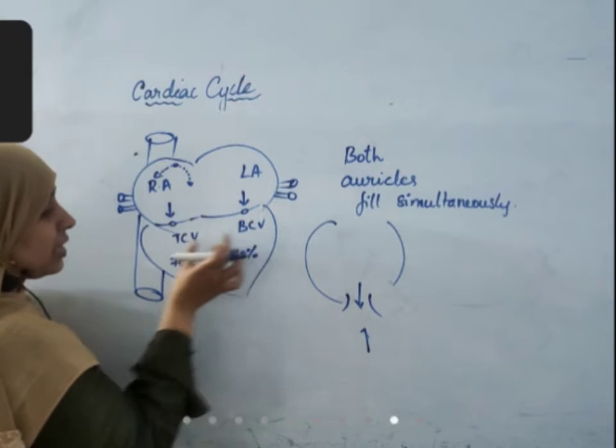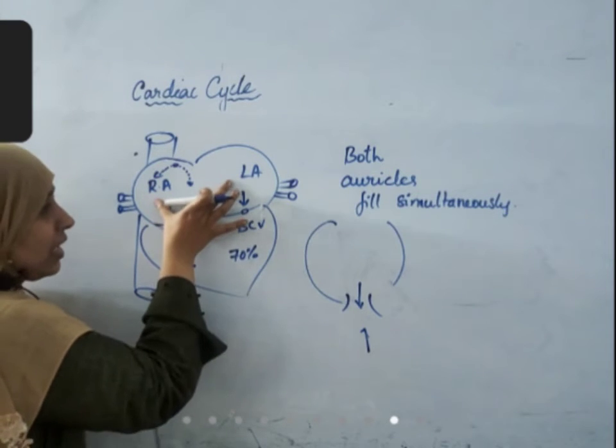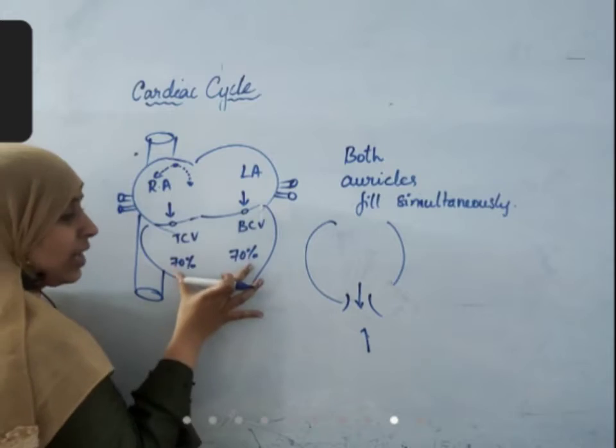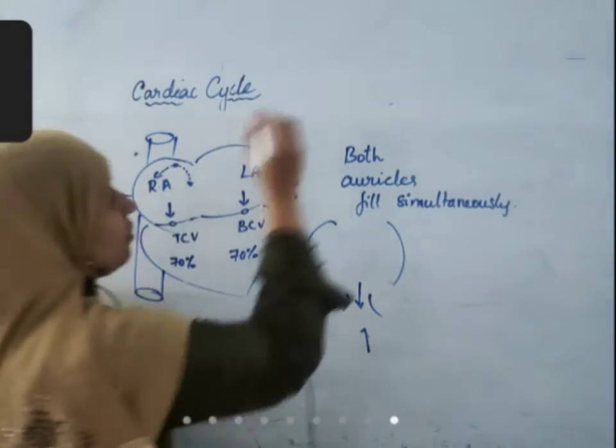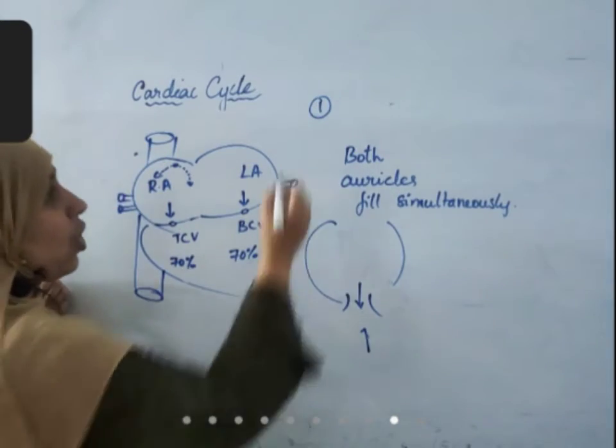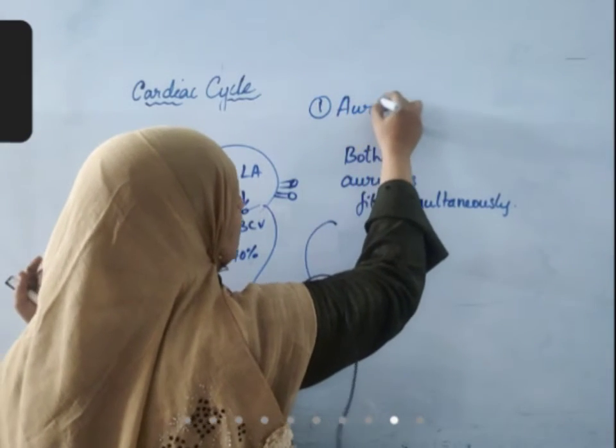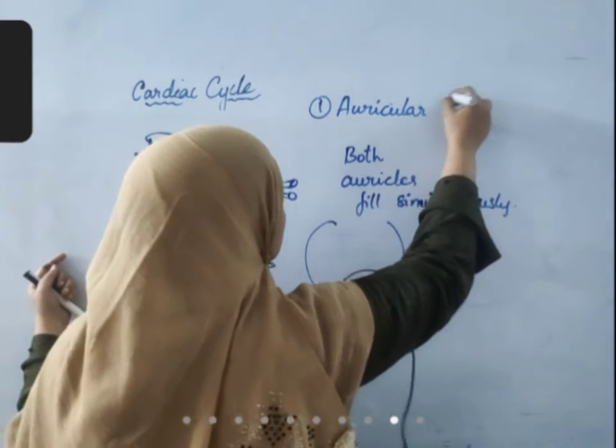Tricuspid valve and bicuspid valve are open and the entire blood present in auricles will enter into ventricles. With this, the first phase called auricular systole completes.